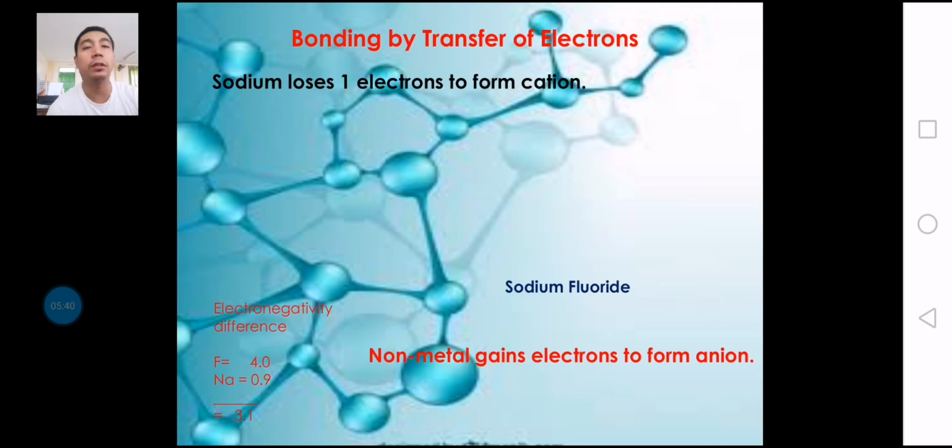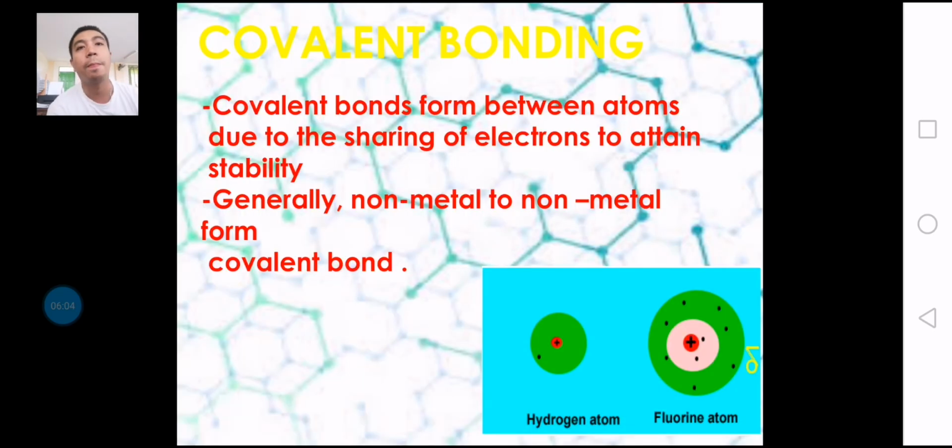So one of the reasons for transferring or sharing of electrons is to attain stability. Just like the family, they need to share or bond. So in chemical bonding, they need to share, attract, gain or lose electrons to attain stability. Now, the next type is covalent bonding.